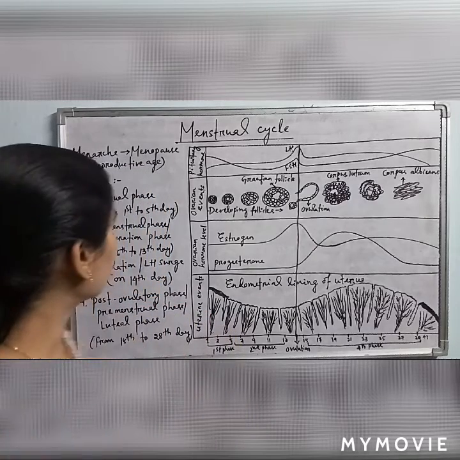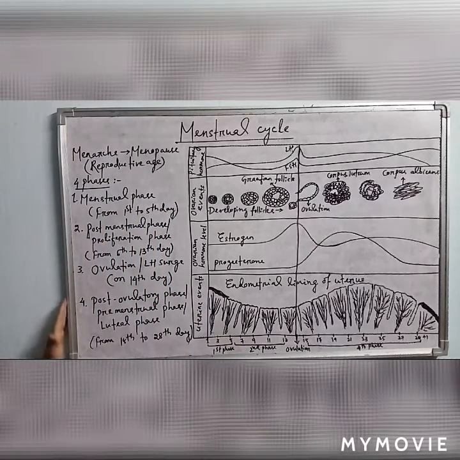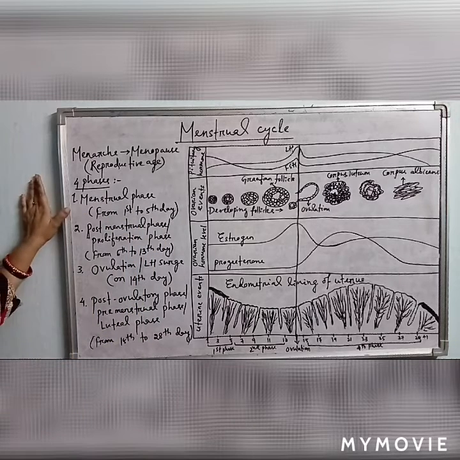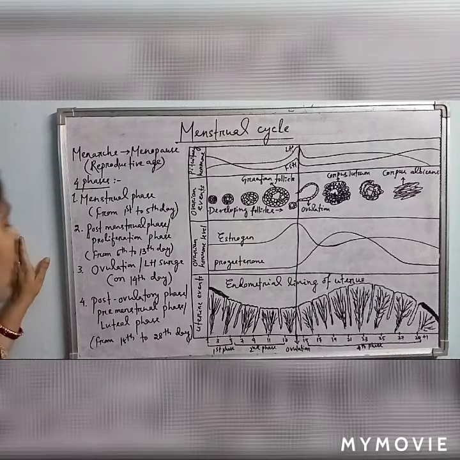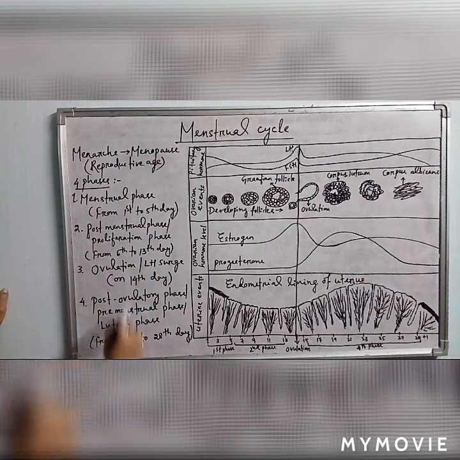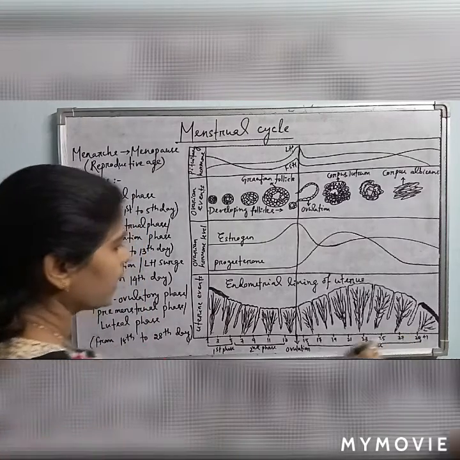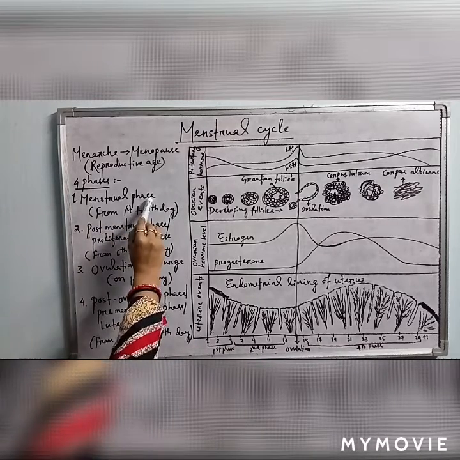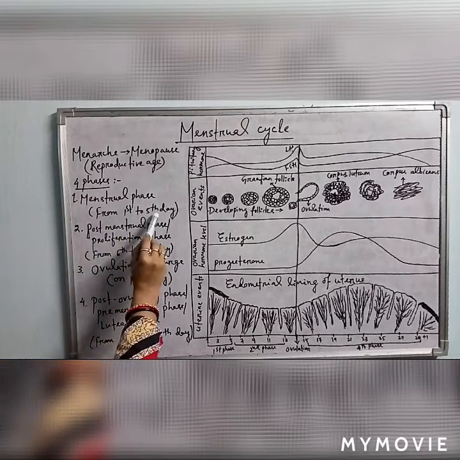This menstrual cycle is divided into 4 different phases. The menstrual cycle lasts for 28 days, and these 28 days have been divided into 4 phases. The first phase is the menstrual phase, which lasts from the 1st to 5th day.